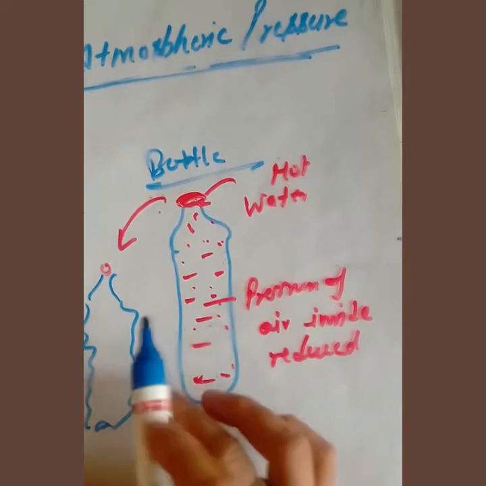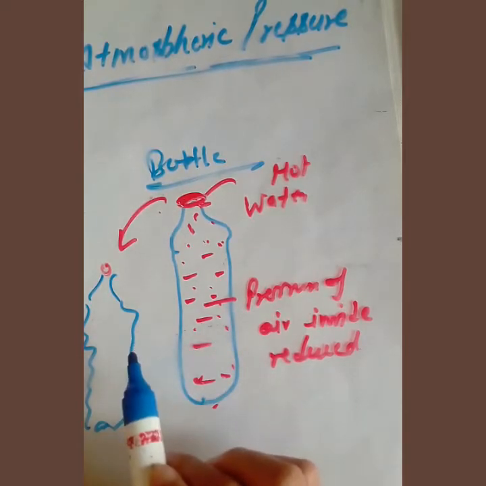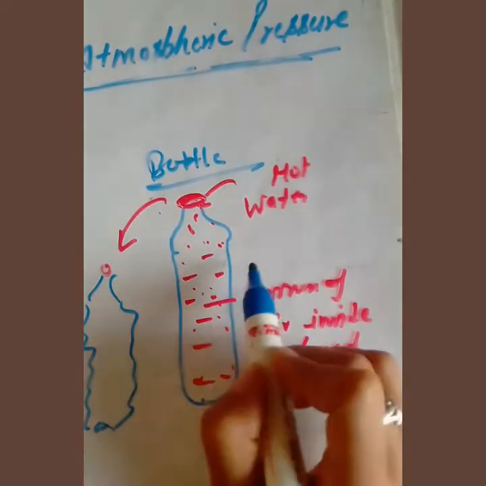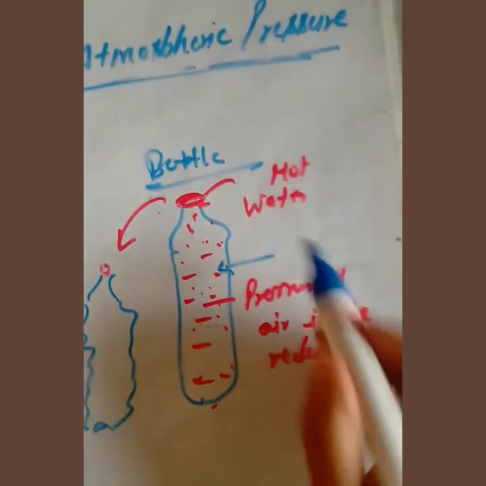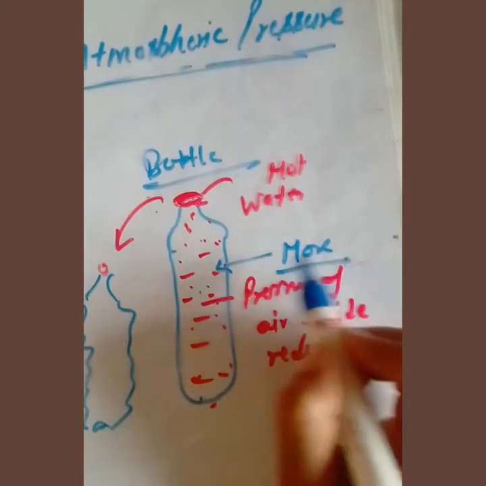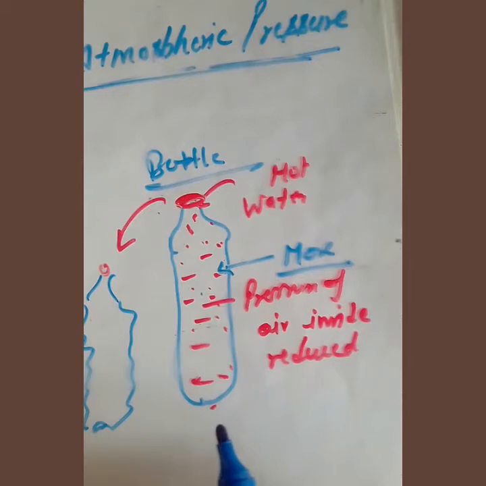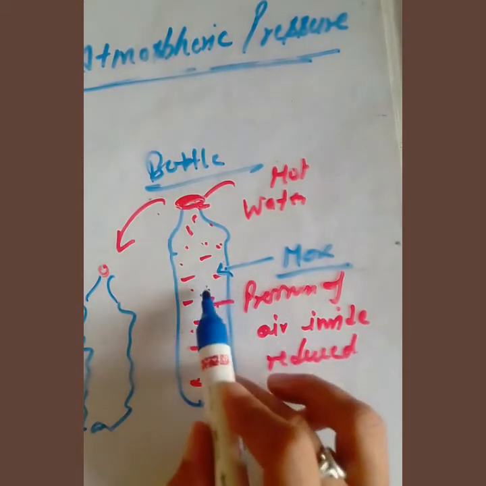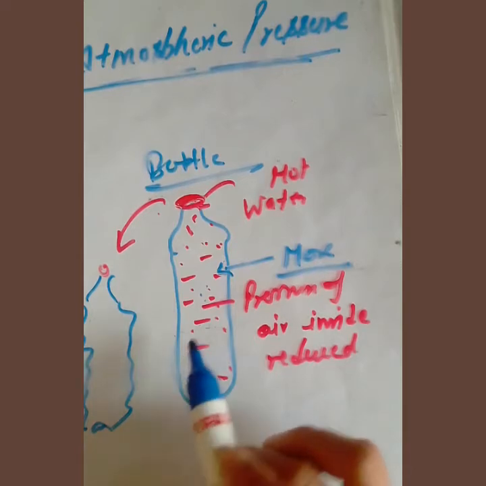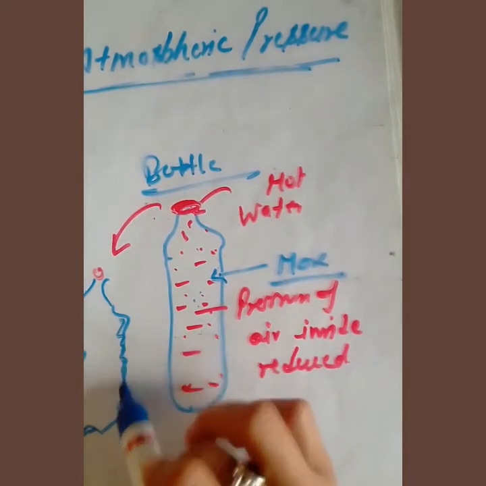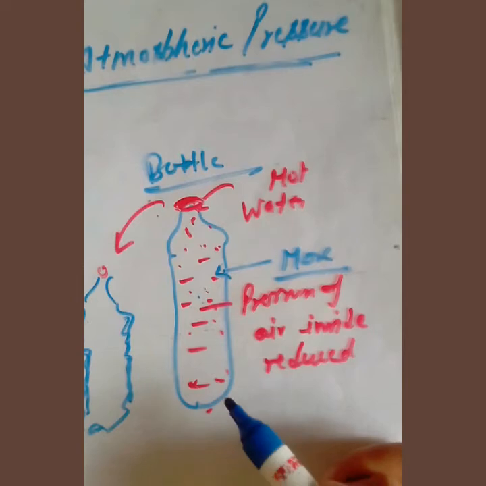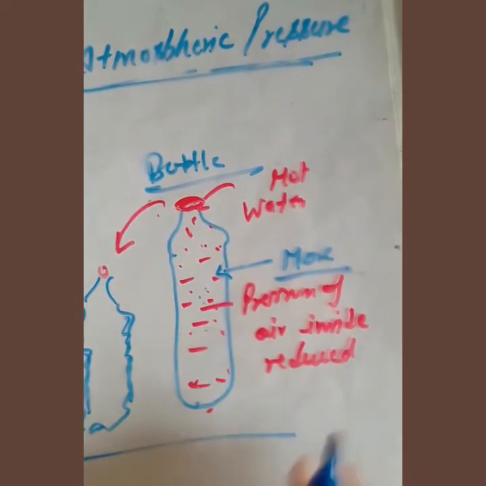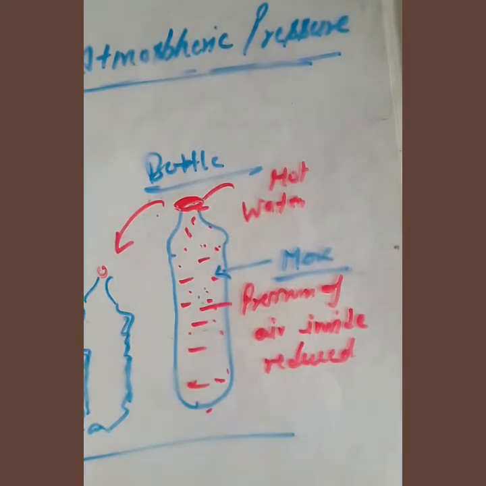Because of the large pressure difference acting inwards. Outside the pressure is more, inside the pressure is less, so the direction will be from more to less. It is this large difference in pressure acting inwards that is responsible for this distortion and this crushing. Okay, so this simple activity you can perform on your own.